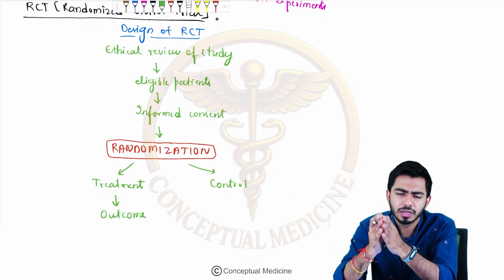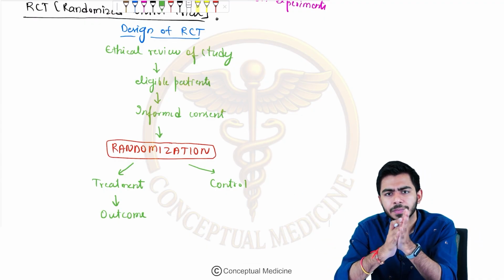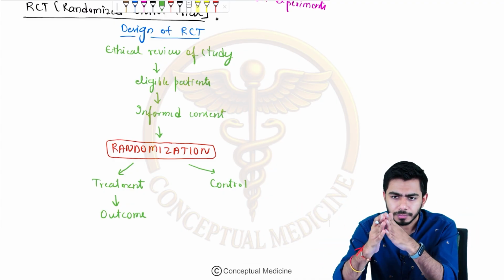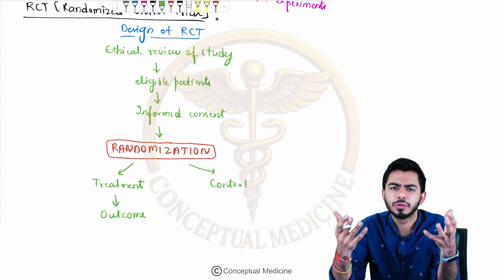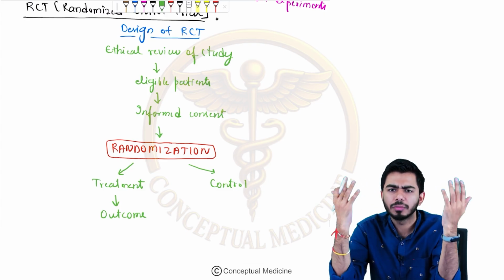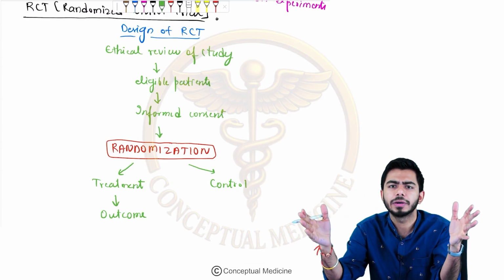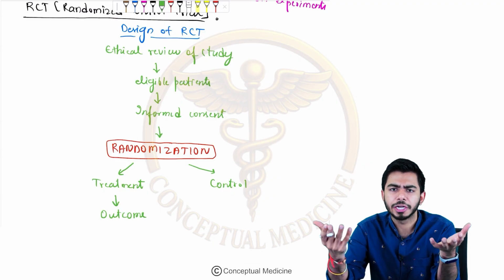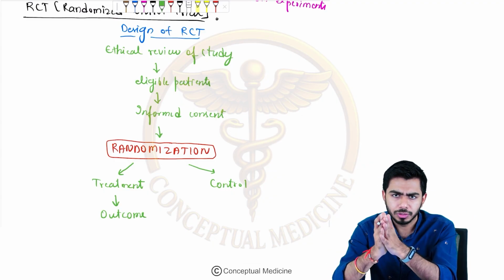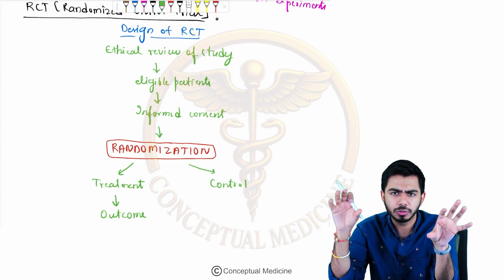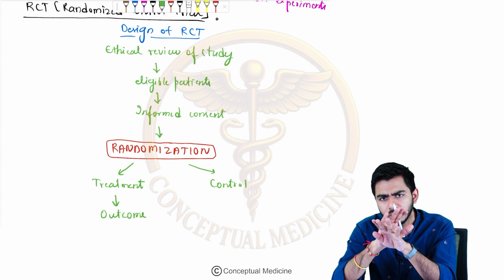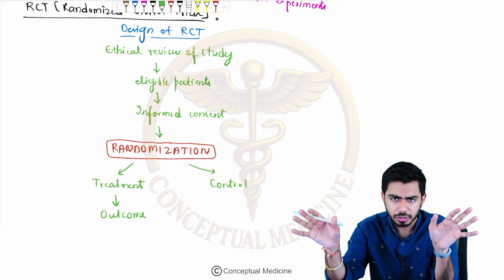I will talk about the blinding in a further section. That is basically the purpose of doing the randomization. Why are we doing the randomization? We want to remove the bias from our mind. There should not be any kind of bias in the mind of an observer or of any patient, in the subject's mind, the observer's mind, or the analyzer's mind. In no one's mind should there be any kind of bias.